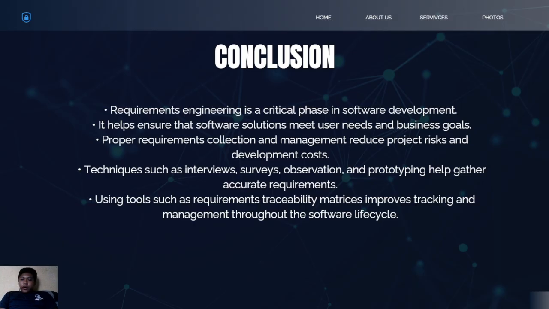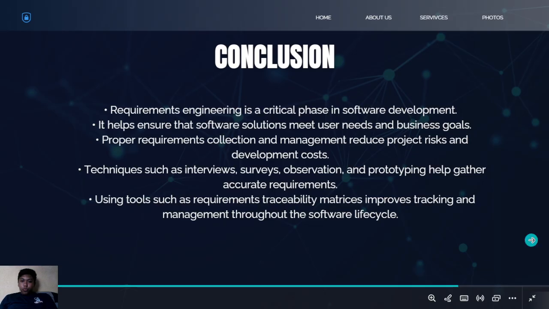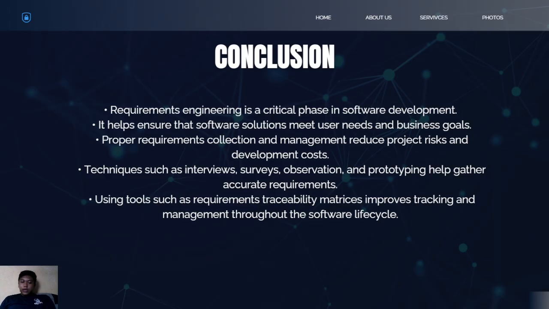In conclusion, requirements engineering is a critical phase in software development that focuses on understanding and managing system requirements. So it involves several key activities, including gathering, analyzing, specifying, validating, and managing requirements.